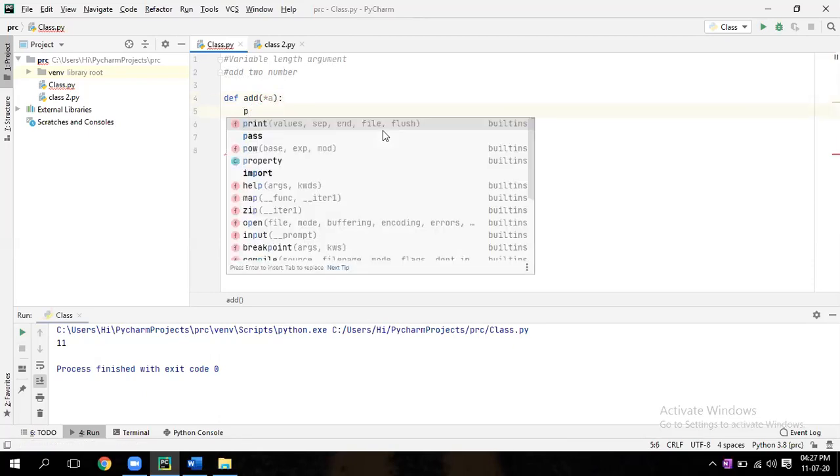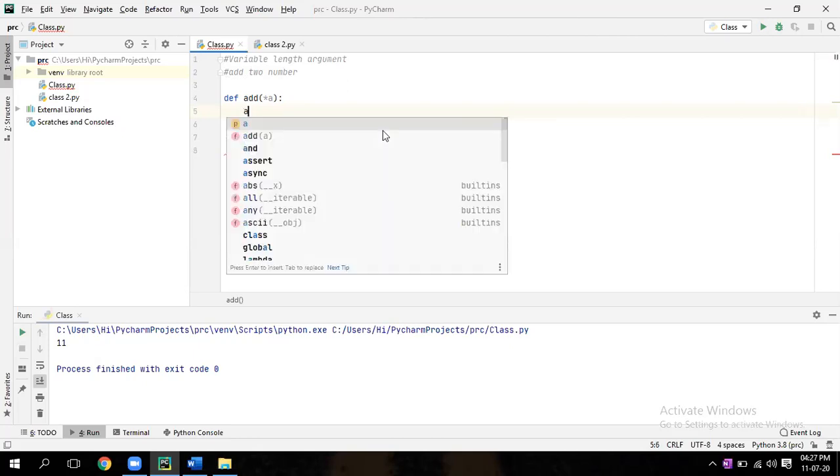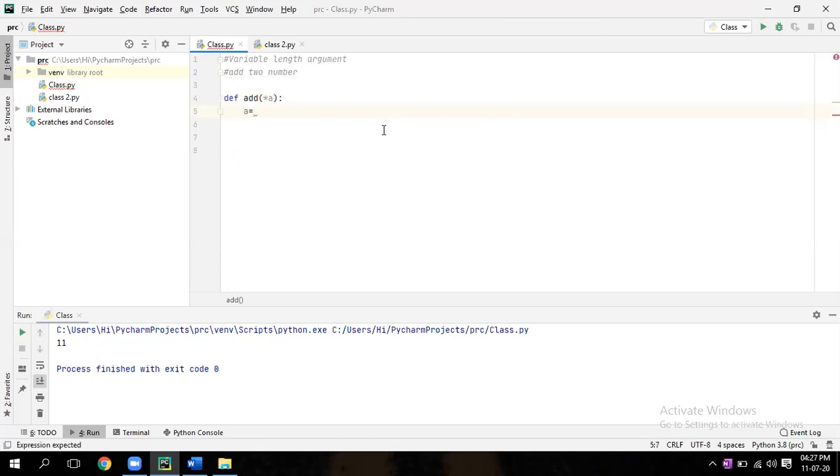Print... return, sir? Print can give return. Now, write s equal to 0. S equal to 0. Enter. For i in a.